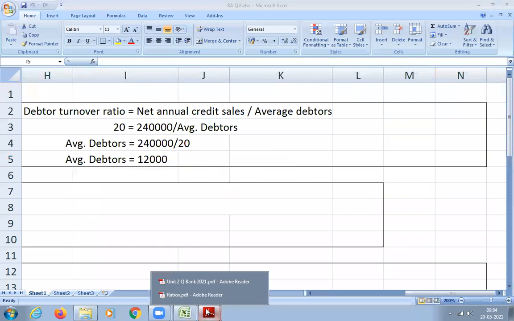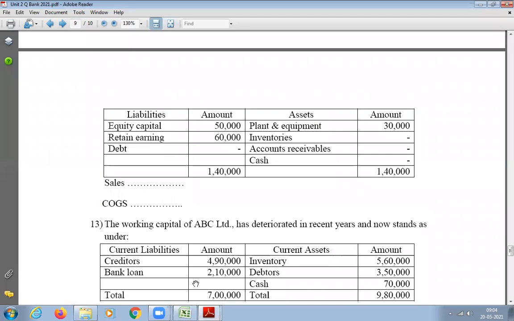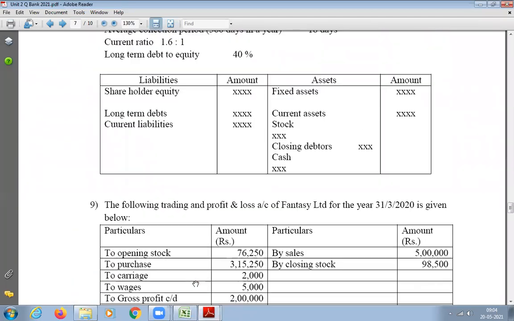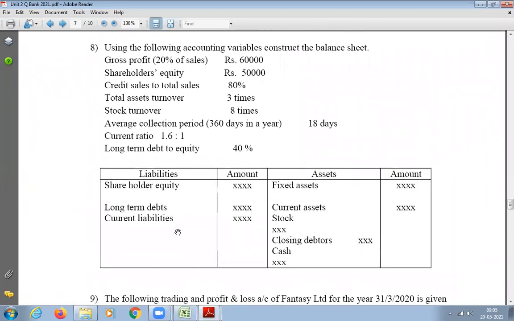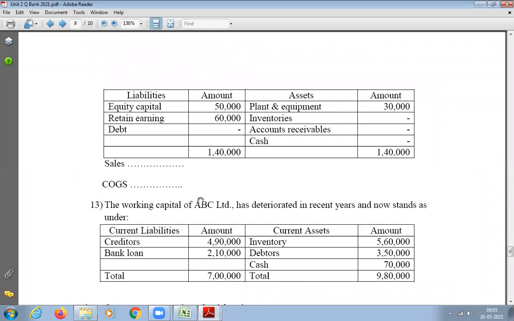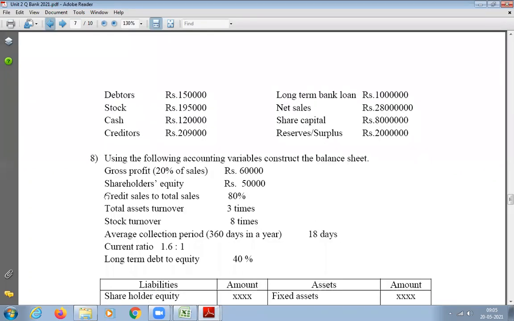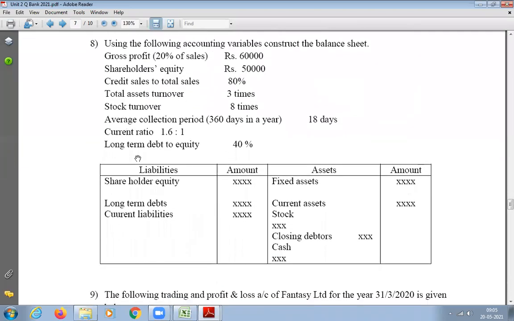So let us go back to question number 8 and see what else he has given us. We have done till the average collection period, and from that we calculated the ratios. Correct? Okay.